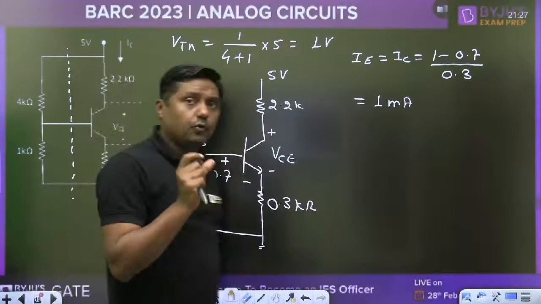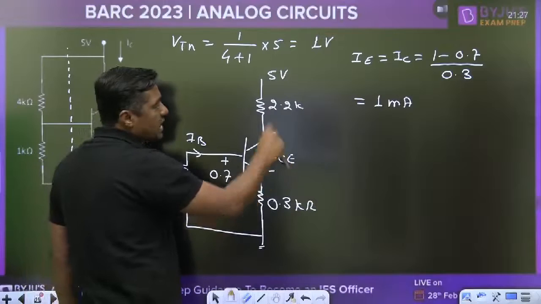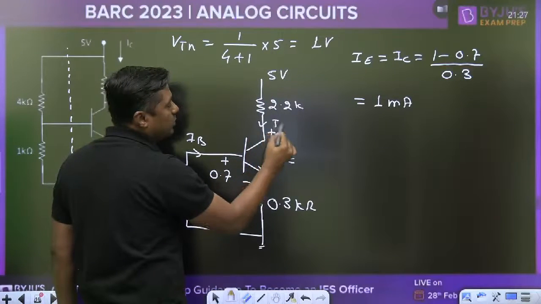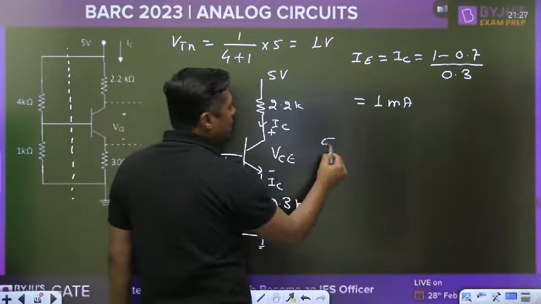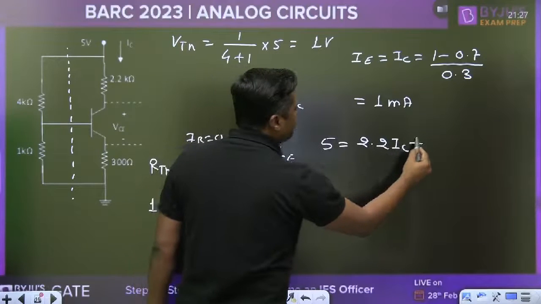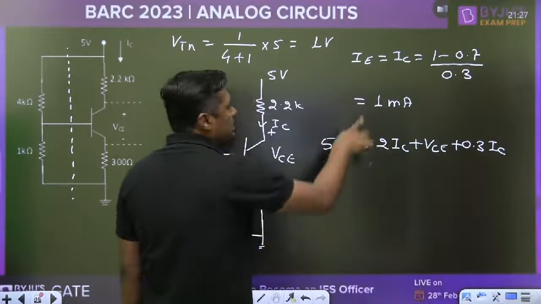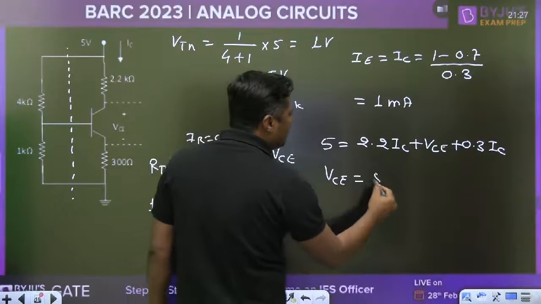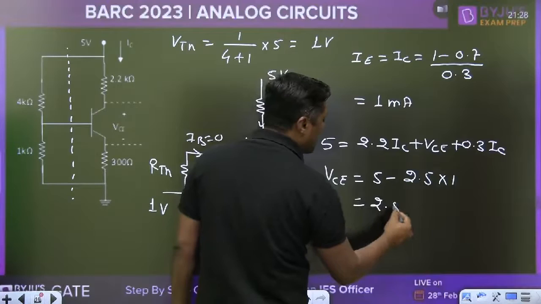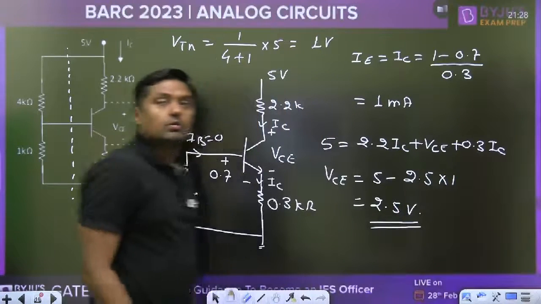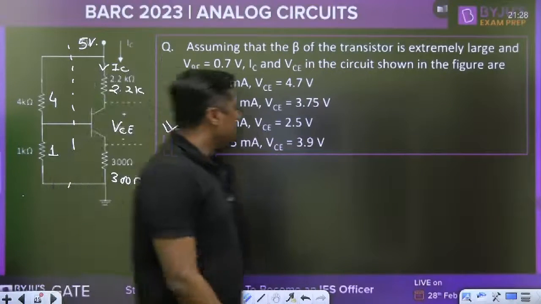Always read the question carefully. They will ask VCE or VC, right? Be careful about that. This time VCE is asked. Write down the KVL from this point to this point. This is also IC because IB is 0. You can write 5 is equal to 2.2 times of IC plus VCE plus 0.3 times of IC. And IC is 1 milliampere, and that's why the VCE will become 5 minus 2.5 into 1, 2.5 volt. So what is the answer given here? C. Yes, that is the right answer.